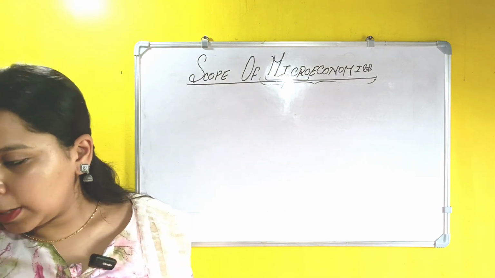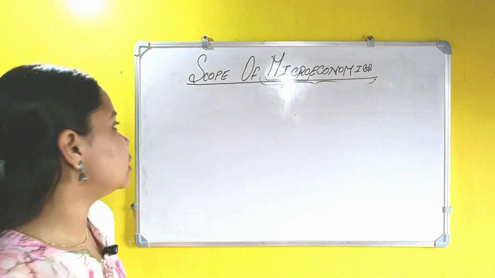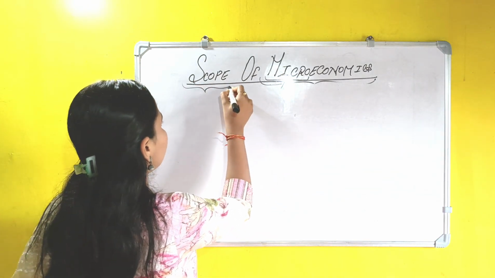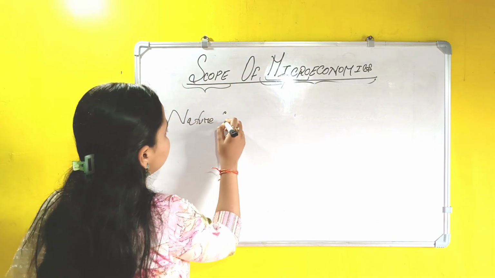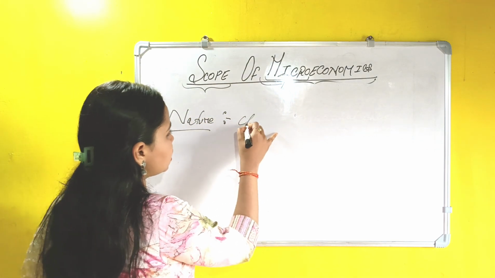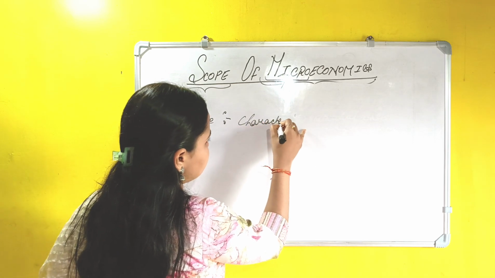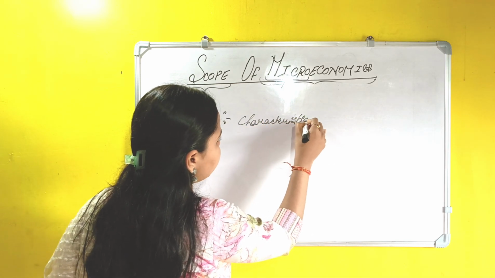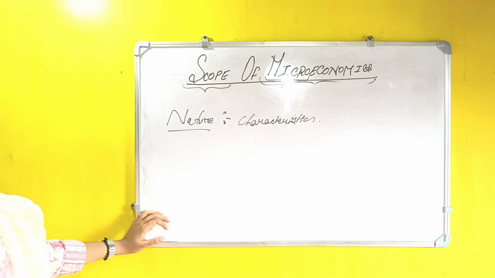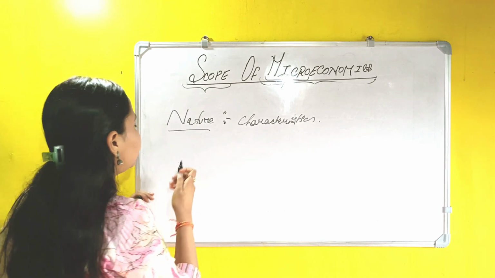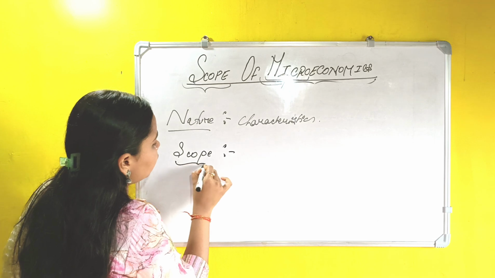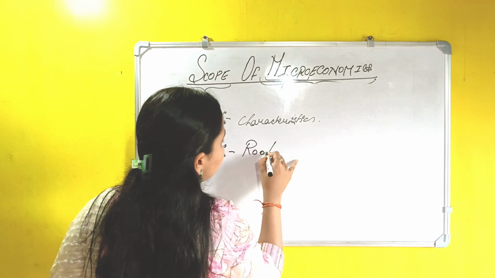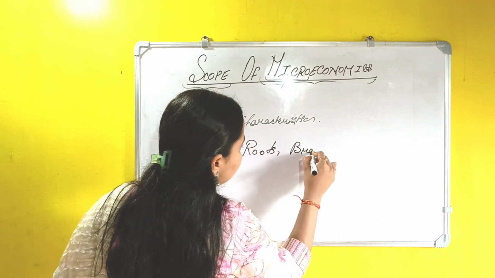Before going directly to the answer, we need to know what scope is. What do you mean by scope? In the previous video we discussed nature. Nature means kind of characteristics, features, whereas scope particularly means roots, branches.